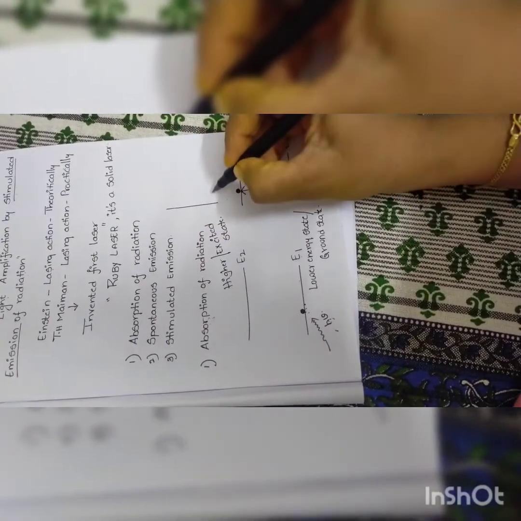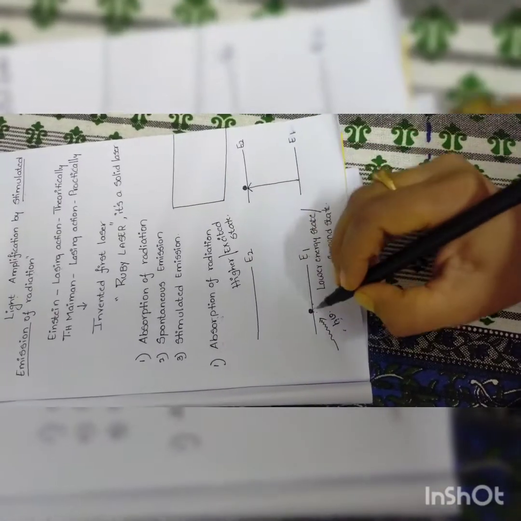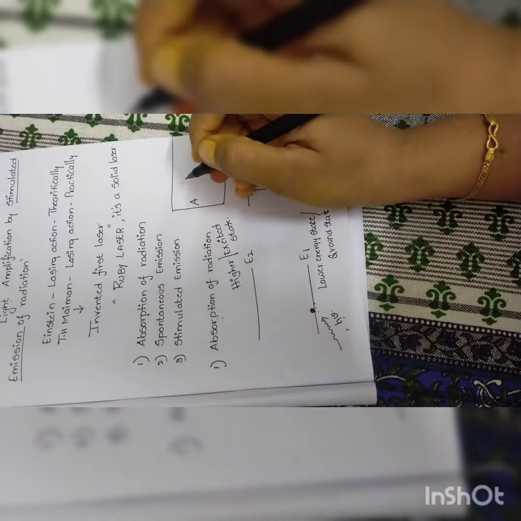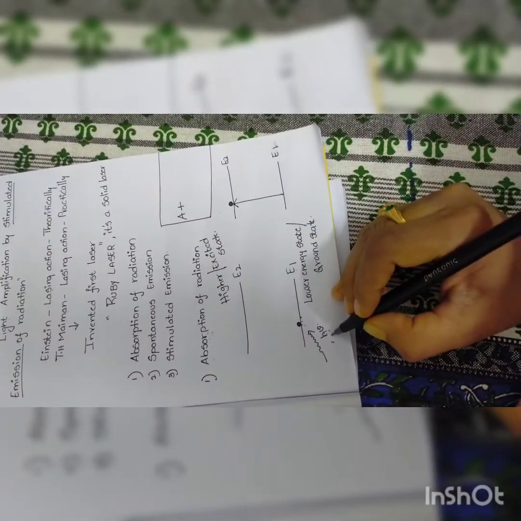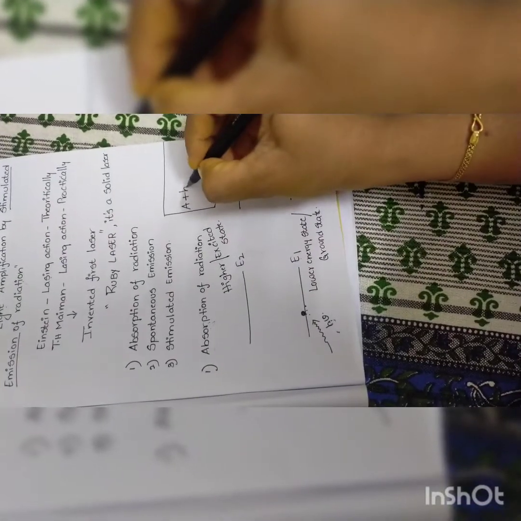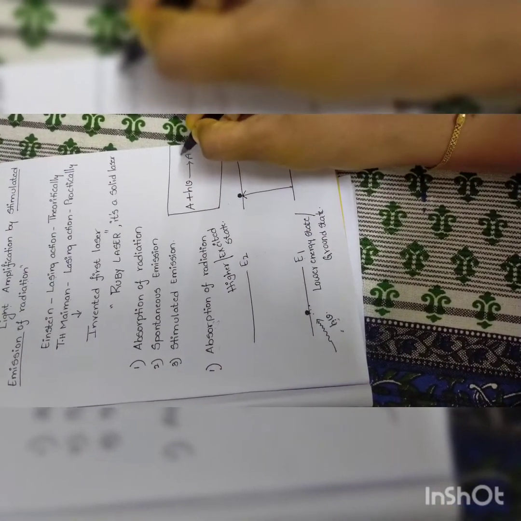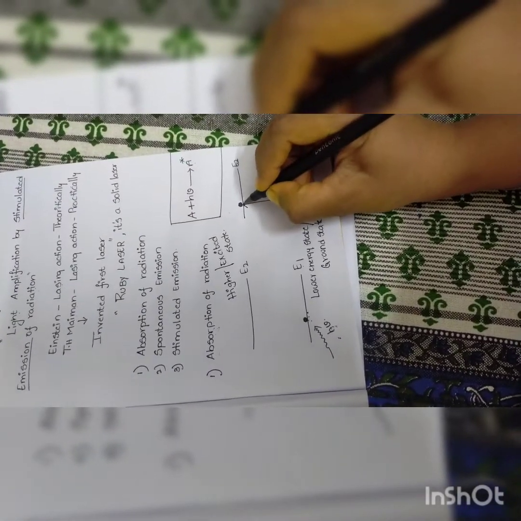Just see here. I am considering the atom as A, plus I am giving photon energy h nu, and this gives rise to A star. A star here is the excited atom.